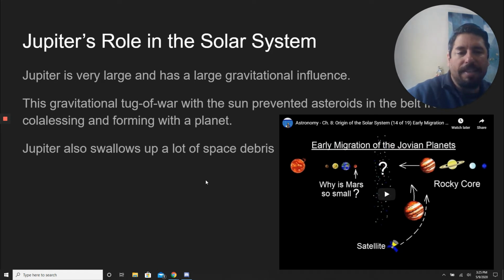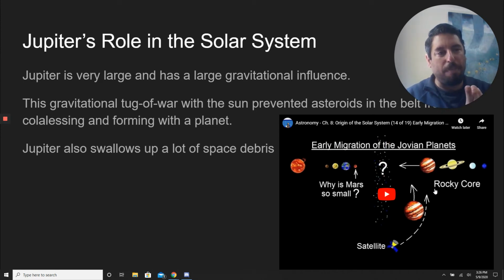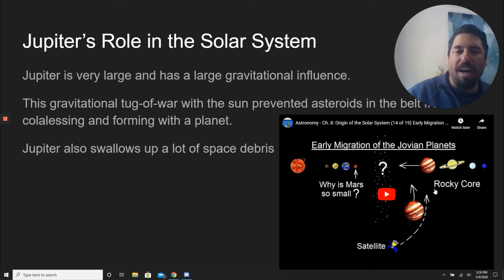Jupiter also kind of acts as our big brother. It's kind of like a vacuum cleaner. If any rogue comet or asteroid is in our solar system, because Jupiter is so large, it does a good job of either scooping it up, sucking it up like a container, and the asteroid or the comet will hit Jupiter, or it will kind of kick it out.